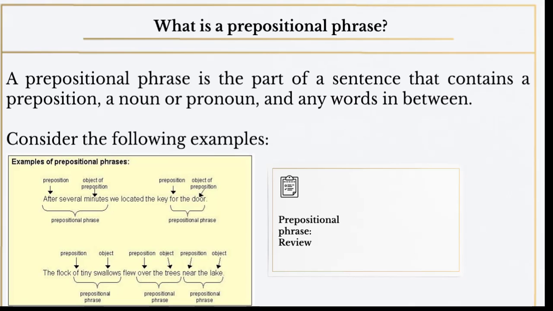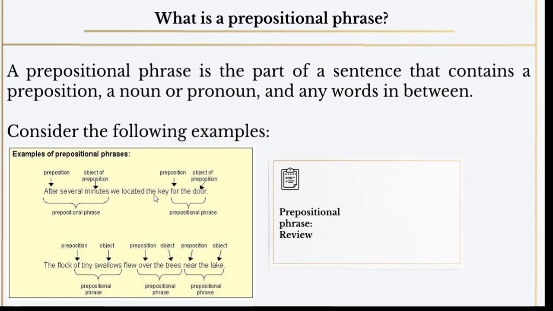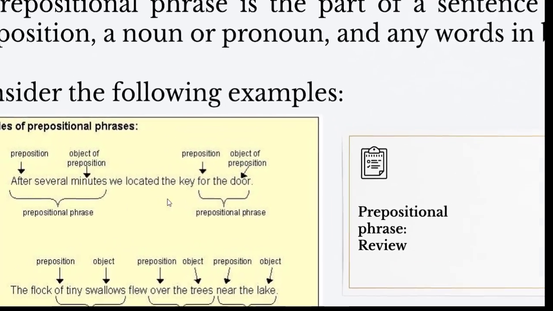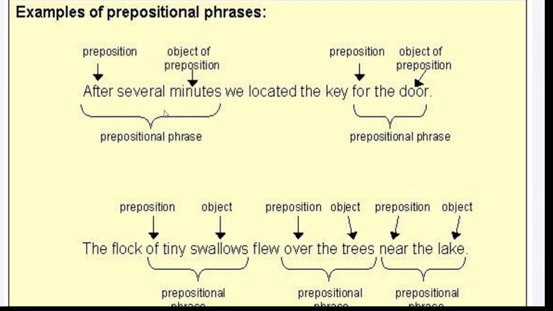All right, now we come to prepositional phrase. What is a prepositional phrase? A prepositional phrase is the part of a sentence that contains a preposition, a noun or pronoun, and any words in between. The definition seems to be vague right now, but I'm going to make it clearer. Of course, we need to have a look at some examples to get what we mean by this definition. Now take a look here.